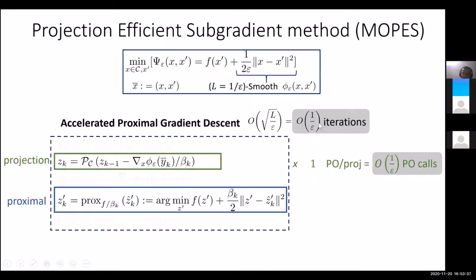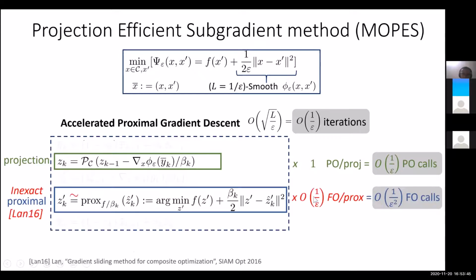So the total number of projection oracle calls is just equal to the number of iterations, which is 1 over epsilon. And the total number of proximal calls turns out to be that it only requires 1 over epsilon first order oracle calls in order to implement this proximal step approximately. Okay, and this will give us 1 over epsilon square first order oracle calls.